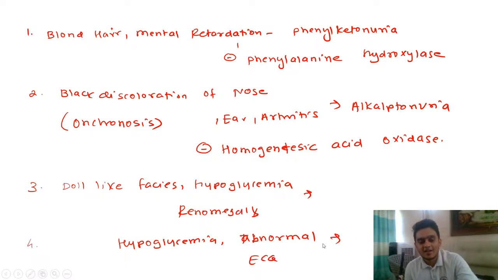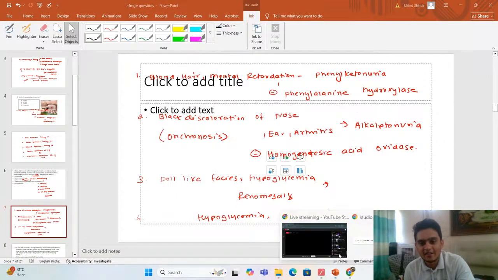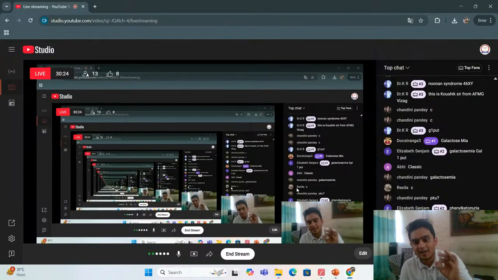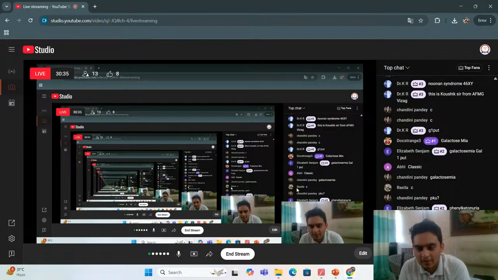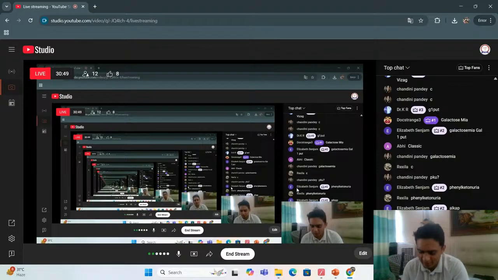During our classes also I had given you this clue that whenever you see an ECG and the examiner wants to ask about the okay, the first, yes, very good. So doll-like faces, hypoglycemia, hepatomegaly is one: that is type 1 glycogen storage disease. That is perfect. Now tell me two. So you have hypoglycemia and abnormal ECG, like short PR complexes. When you do the ECG, you see hypertrophic obstructive cardiomyopathy. Remember the type 2 glycogen storage disease? Anyone? Rings a bell? Yes, Pompe's. Very good. So you have Pompe's disease.